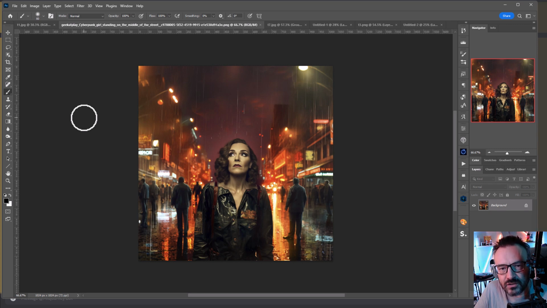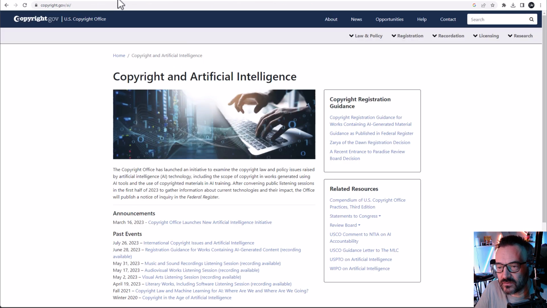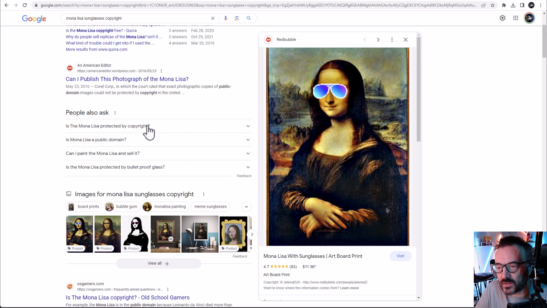By the way, if you're interested in seeing how you can do this with Midjourney, I will provide a link down below. Please check that video, where I show precisely, step by step, how you can do this with any photo you have, to use it and make a very close resemblance in Midjourney, as an example. So right here, technically, I should be able to copyright this based on current law, as well as case studies provided by others, and based on the copyright.gov laws.